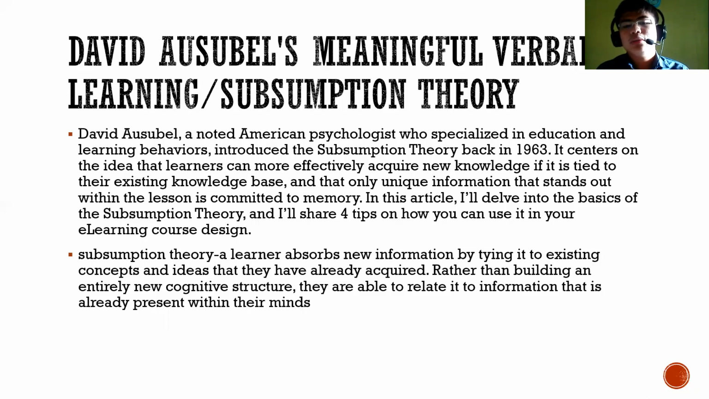So subsumption theory is where a learner observes new information by tying or joining it to existing concepts or ideas that they have already known or acquired. So rather than building an entirely new cognitive structure, they are able to use the information that is already present